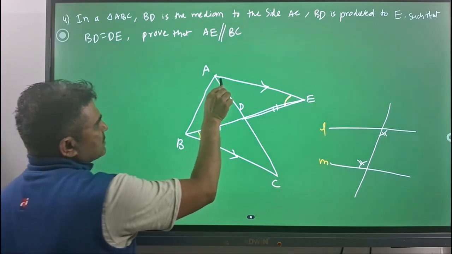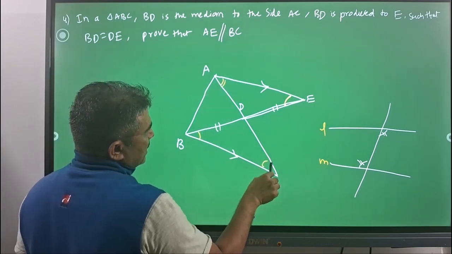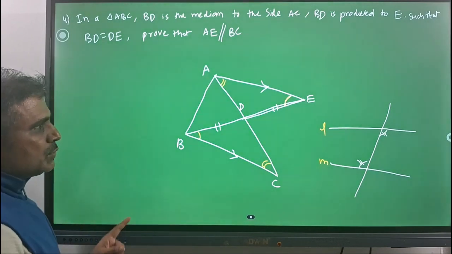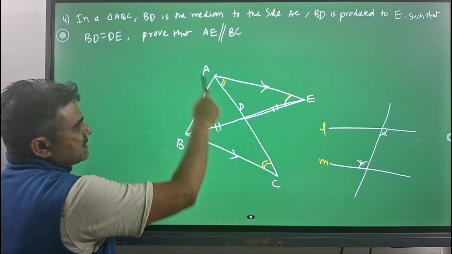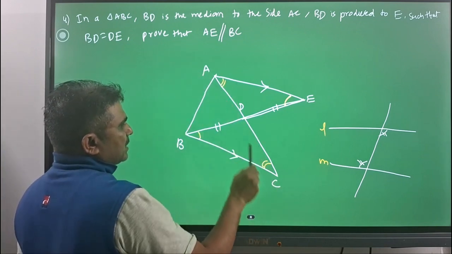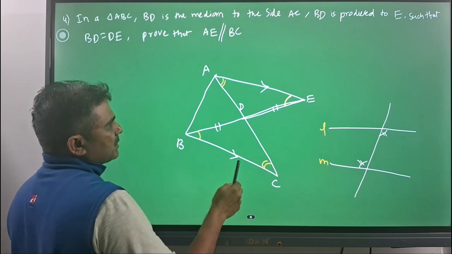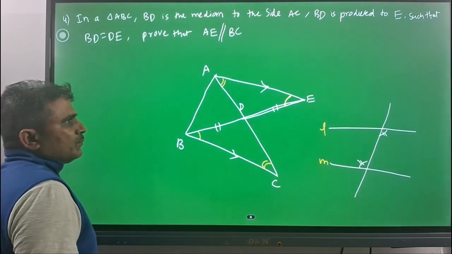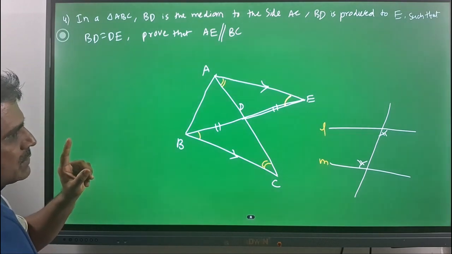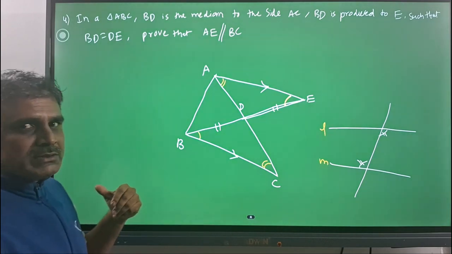Or if these two angles are equal, then we can say those two lines are parallel. If you consider AC as a transversal for AE and BC, then if we equate the angle at A and the angle at C, our work is done.